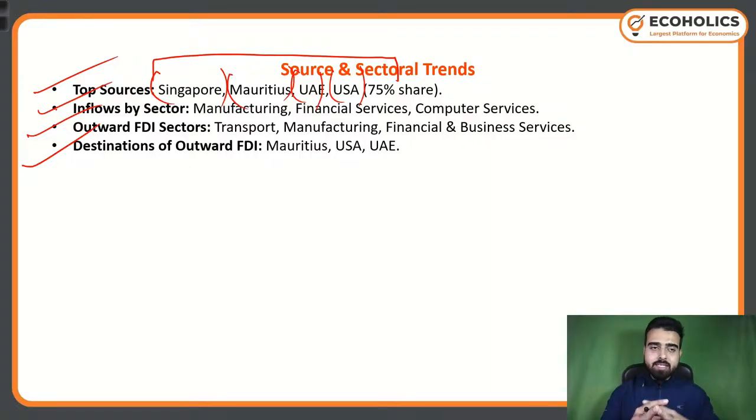Now, inflows by sector. If you see what are those sectors which are receiving the highest amount of FDI: manufacturing sector, financial services, and computer services. Now, see, computer services, basically IT services, is always going to be in trend, but the manufacturing sector, if you see India's economic growth, right?